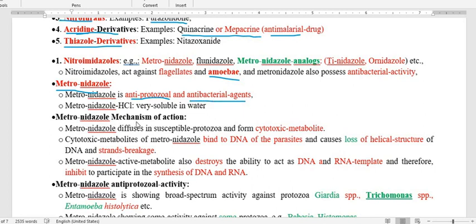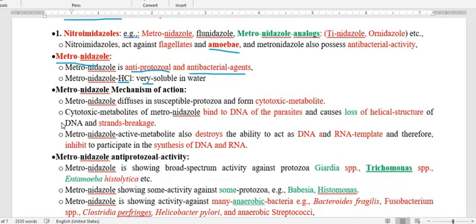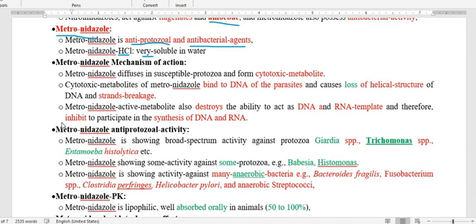This metronidazole comes in the form of a hydrochloride salt, and this hydrochloride salt is very much soluble in water. Now the important part is the mechanism of action, how the drug acts against the susceptible protozoa. Metronidazole acts against the susceptible protozoa, which form a cytotoxic metabolite.